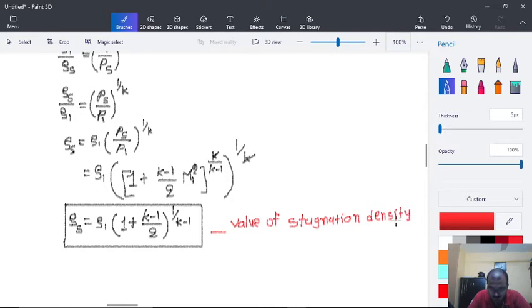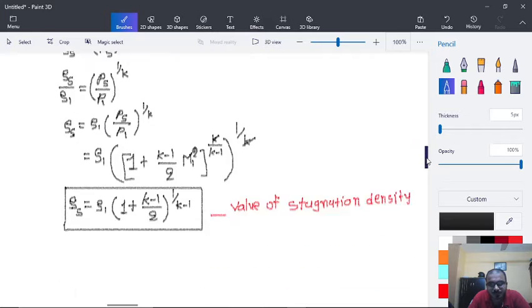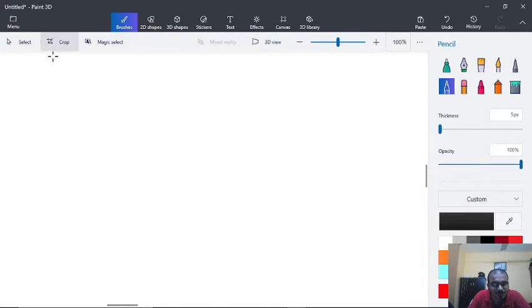Okay, so this is the final equation for this, and now we will move forward with our next derivation, that is the expression for stagnation temperature, that is Ts.